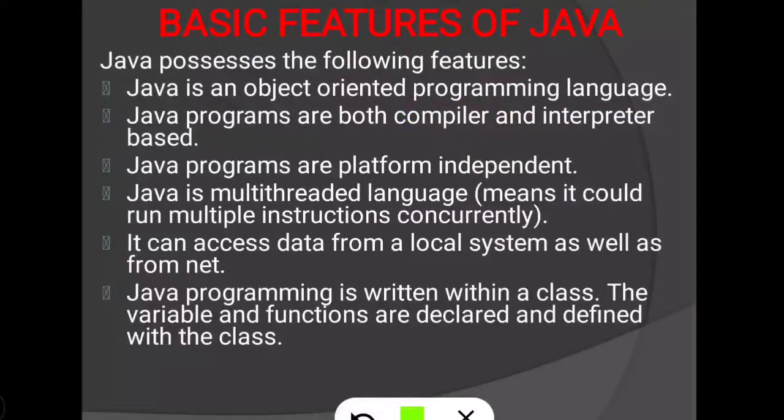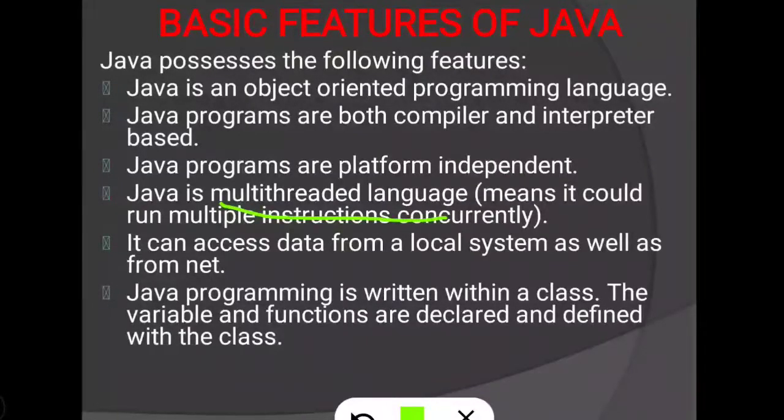Next, Java is a platform independent language. Platform independent language means when we develop a program in BlueJ, that program we can execute using Eclipse or any other platform. That is called platform independent. Whichever platform we have designed the program in, that does not matter, in any platform we can execute the Java program.